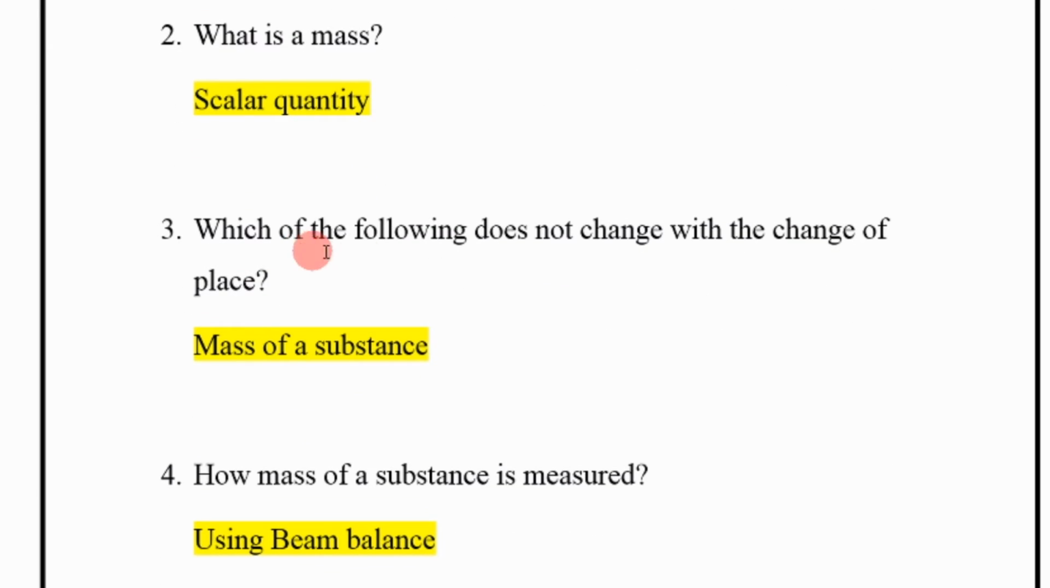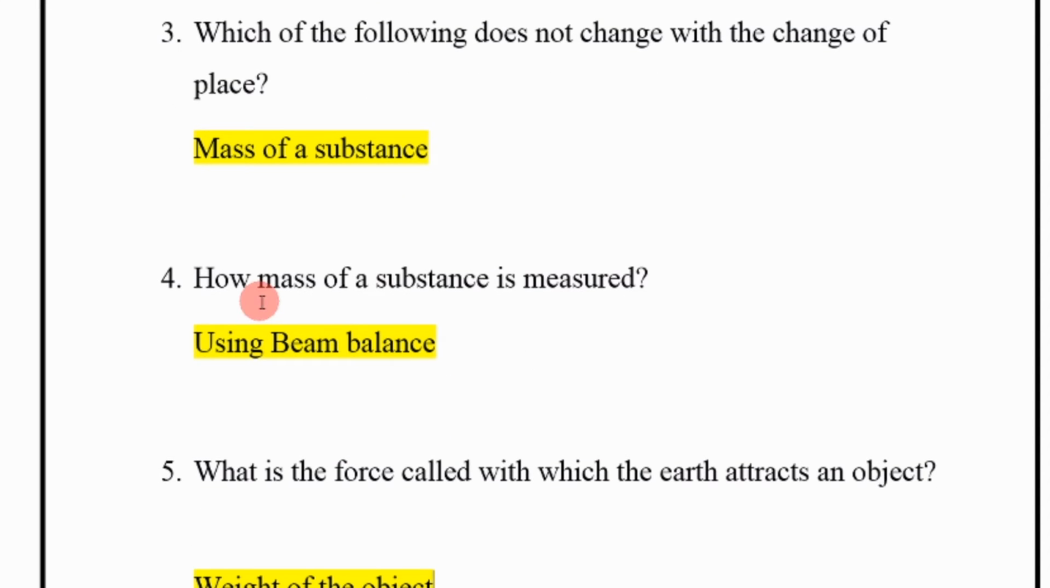Next, which of the following does not change with the change of place? Mass of a substance. Next, how is the mass of a substance measured? Using a beam balance.